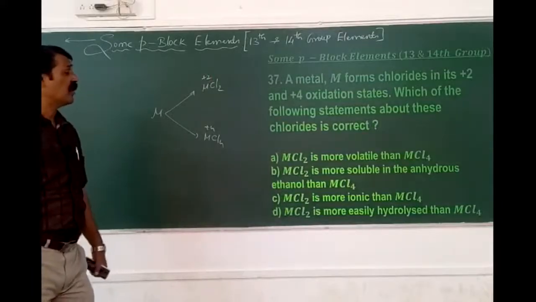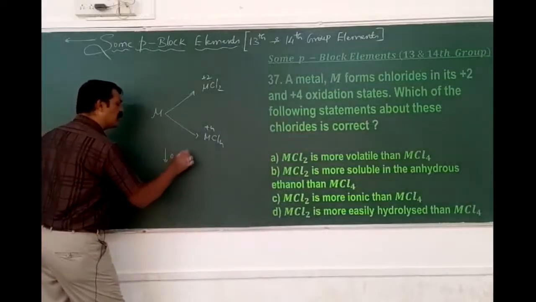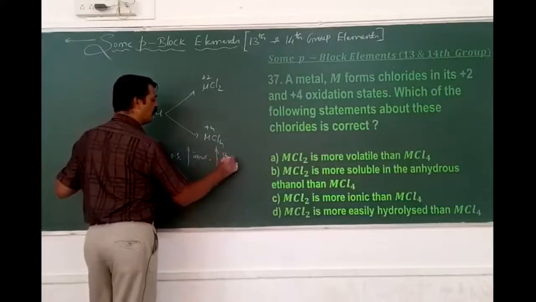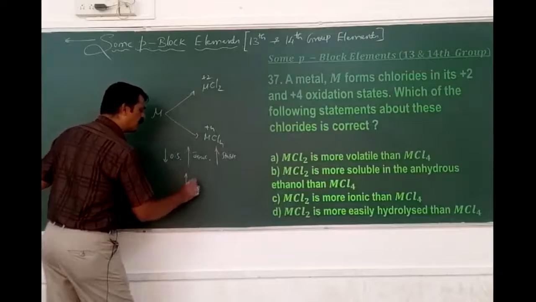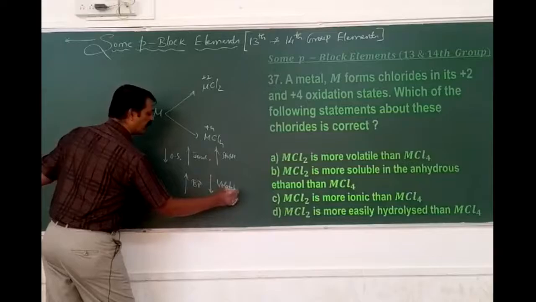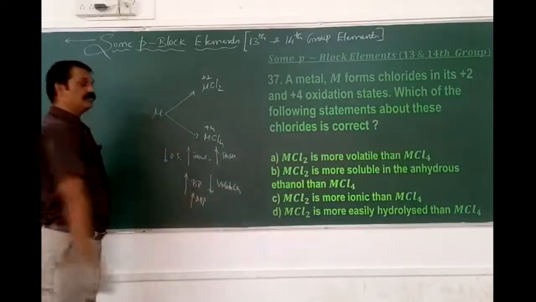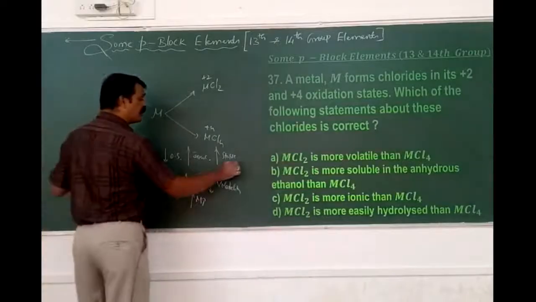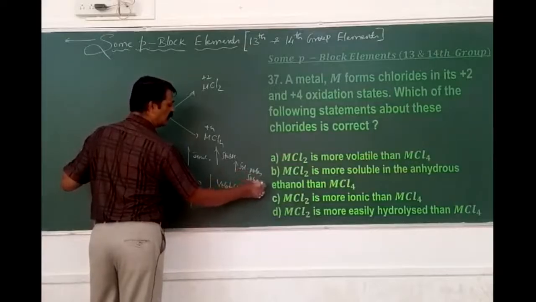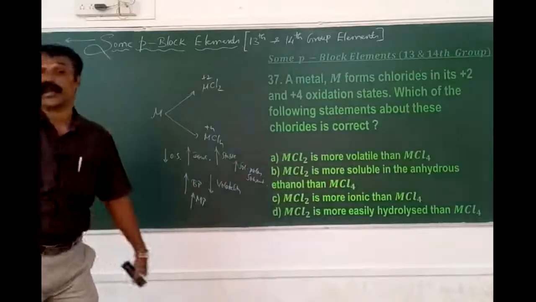MCl4 is more volatile compared to that. We know that the lower the oxidation state, the more ionic the nature. More ionic means more stability, which means a higher boiling point, which means lesser volatility, and a higher MP also. More ionic also means more solubility in polar solvents and lesser solubility in non-polar solvents. If it is the opposite, we can have covalent character.